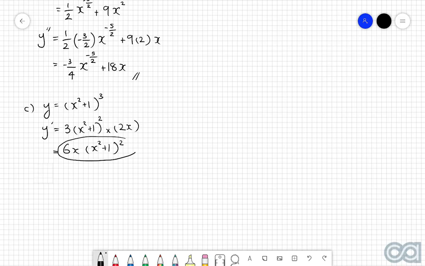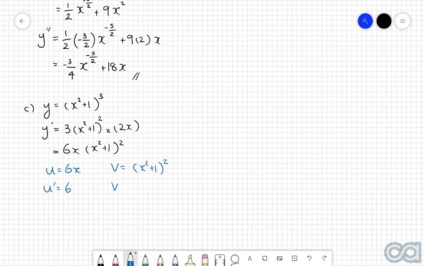So now if we want to find the second derivative, we're going to have to take the derivative of this function here. So we're now going to have to use the product rule. So we've got u is equal to 6x, and then v is (x squared plus 1) to the power of 2. So then u dash is equal to 6, and v dash, once again using the chain rule, is going to be 2 multiplied by (x squared plus 1). Reduce 1 from a power gives us 1, so I'm not going to bother writing it. Then multiplied by the derivative of the inside, which is 2x.